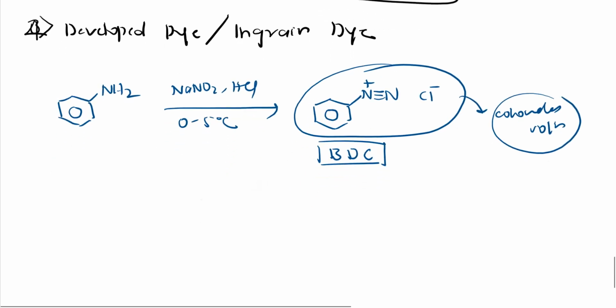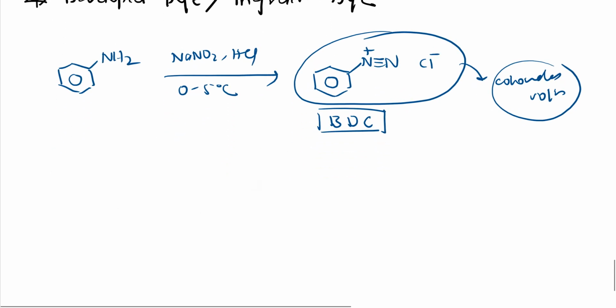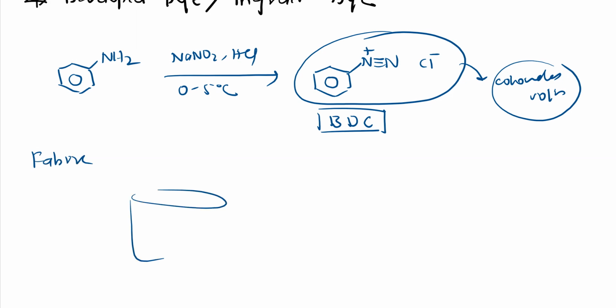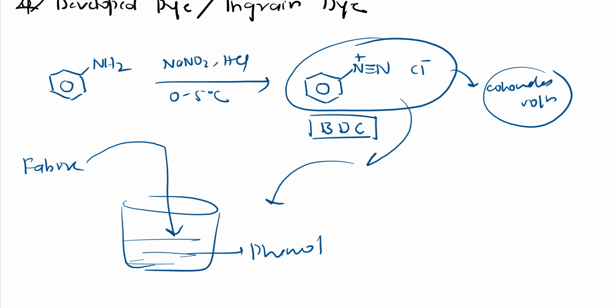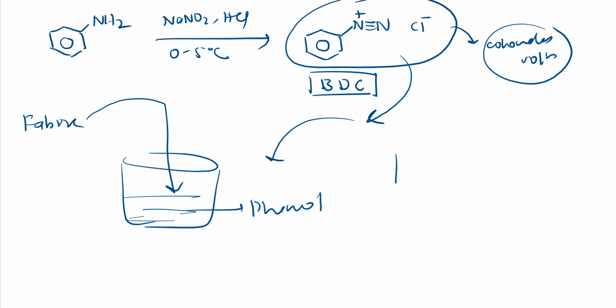Then what I will do, I will take my fabric, one side I will take this in a bucket, I will take this phenol, here phenol is there, let us assume, right? So I will make this fabric go into phenol, I will just immerse and I will remove, right? To that I will add this one, BDC, this above one, BDC, benzene diazonium chloride. So now what I will get, this is my fabric, it became orange color.